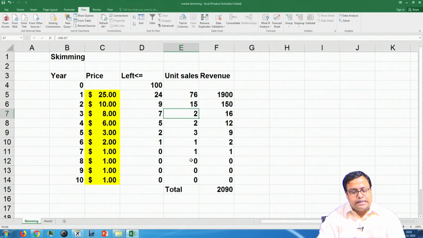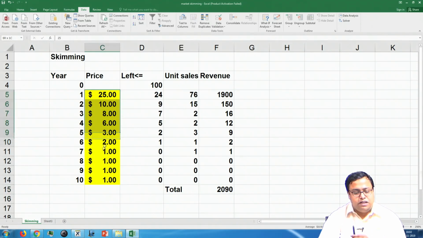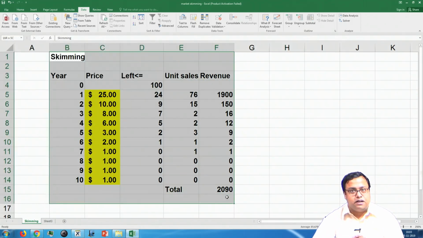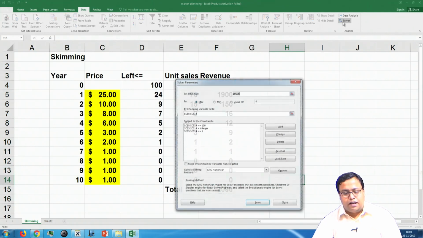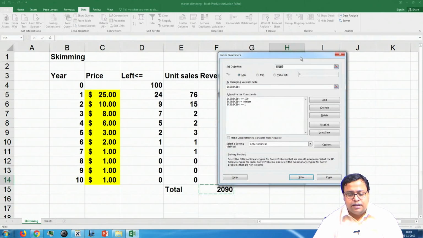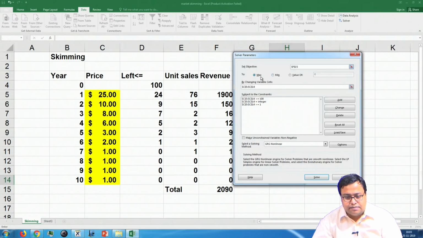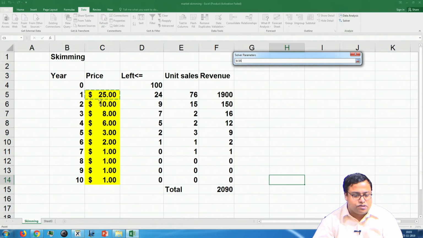Fair enough. So, this is the unit sales that is happening, and then this is the price revenue, that is price into unit sales, and this is the total revenue. Now, I have to find out what the pricing should be, as simple as that. It is a very simple thing. So, what do I do? It is important to create this particular chart. What is my job then? I go to Solver, check what I have written. In the Solver, I first try to maximize this by changing what? By changing C5 to C14, these are the values that I want to change.